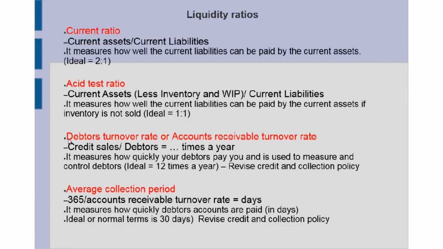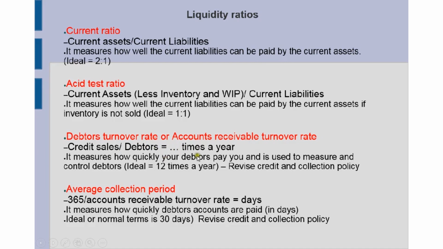The current assets are also influenced by how soon the debtors pay us. So the next calculation will be the debtors turnover rate, also called the accounts receivable turnover rate. And here we're going to take the credit sales and divide it by the debtors, or the accounts receivable. And that will then give us how many times a year the debtors pay us.